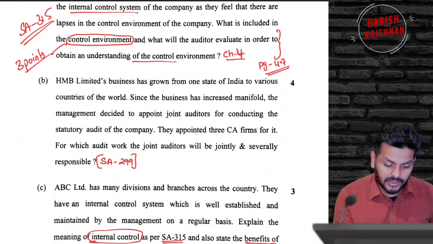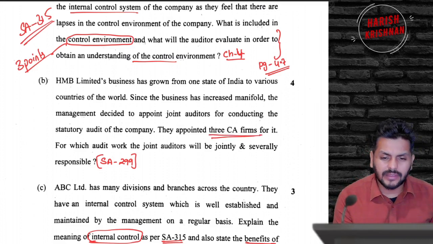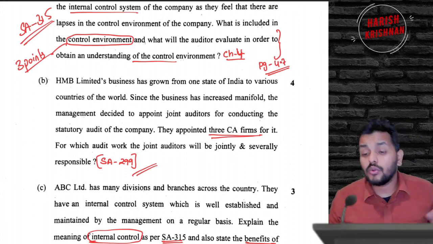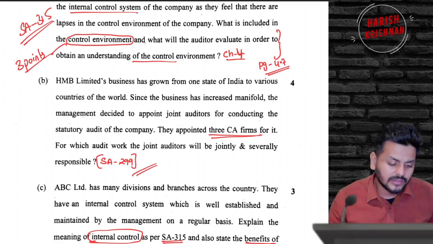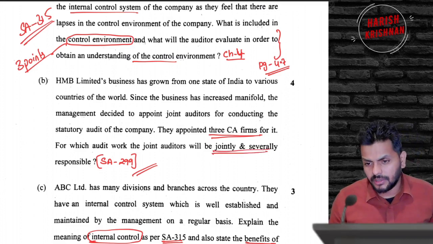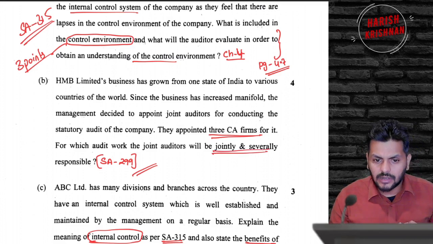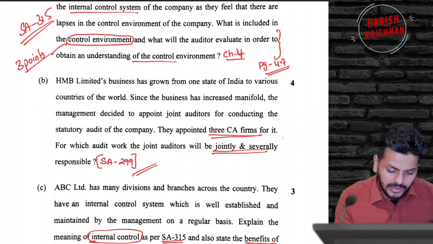So they appointed 3 chartered accountant firms. What are the responsibilities of joint auditors? They didn't even twist and turn whose responsibility is what, who will be responsible in this case and all. They didn't ask for which work joint auditors will be jointly and severally responsible. There is one paragraph in standard number 299 for areas that are common areas, for disclosures that are given, for the audit report to be given within time, for planning and performance of the audit. All of them are jointly and severally liable.